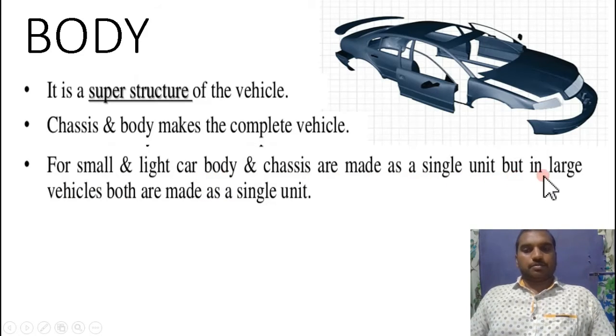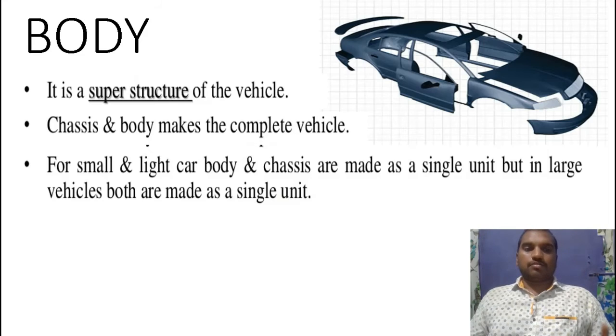Coming to the third point, for small and light cars, body and chassis are made as a single unit, but for larger vehicles both are made separately. That means for small and lightweight cars, the body itself acts as a chassis for assembling all the parts. For larger vehicles, chassis and body are different. They are assembled on each other to complete the vehicle.